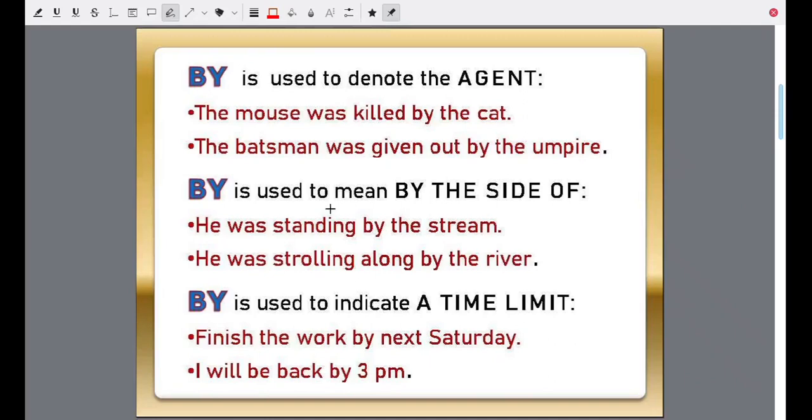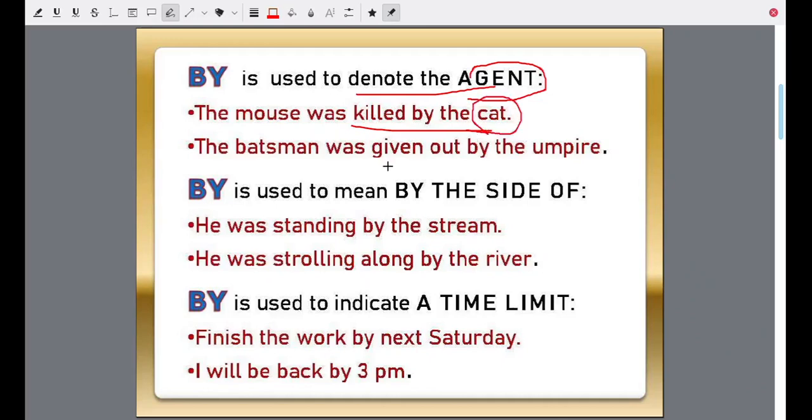By is used to denote the agent. The agent means the doer of the action. By is used to denote the agent who did it. The mouse was killed by the cat. The cat was the agent. The cat did the killing.